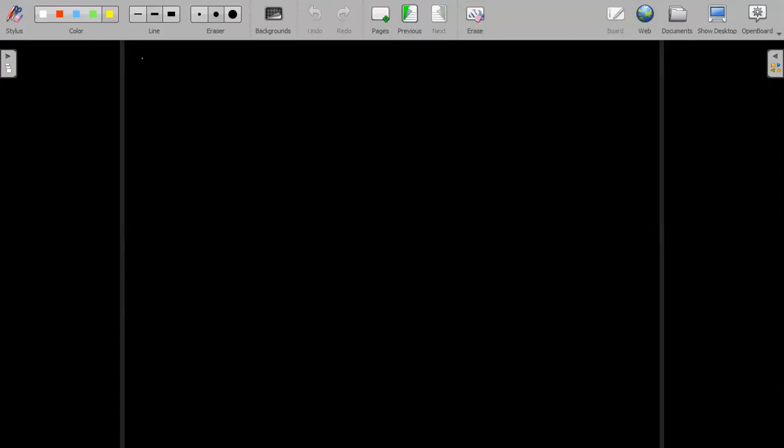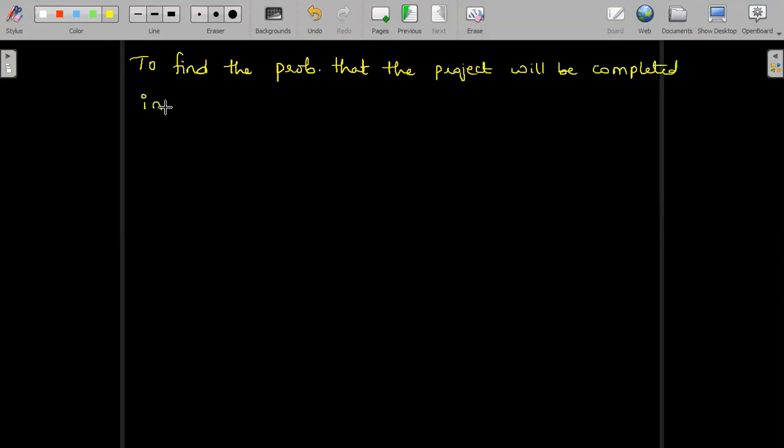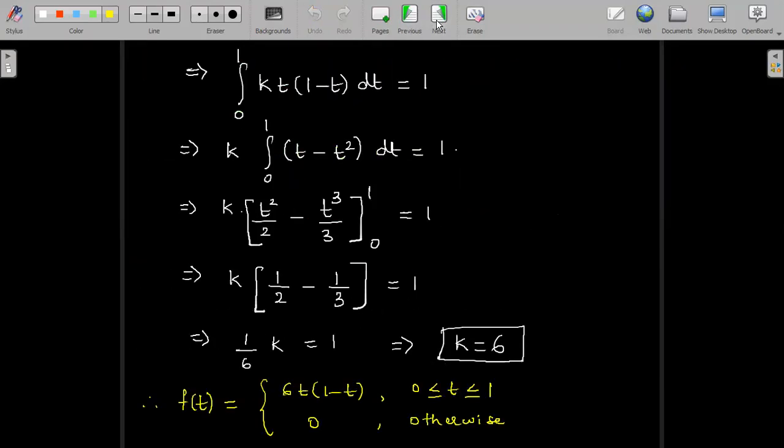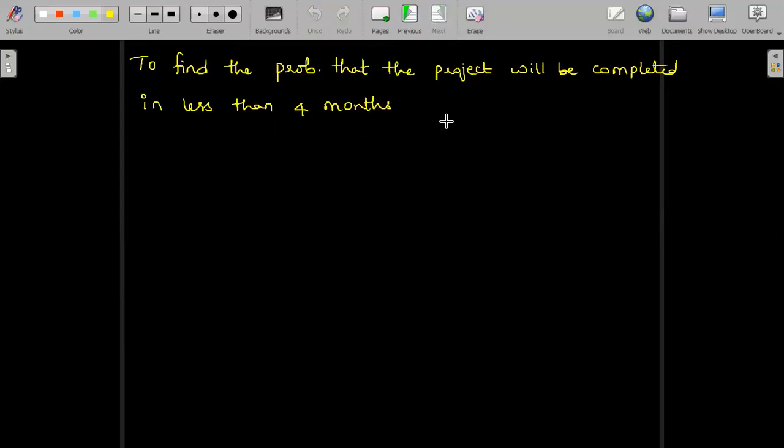To find the probability that the project will be completed in less than 4 months. Will be completed in 4 months, no? In less than 4 months. Yeah. In less than 4 months is equivalent to finding